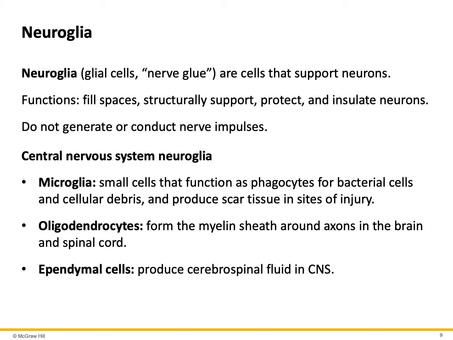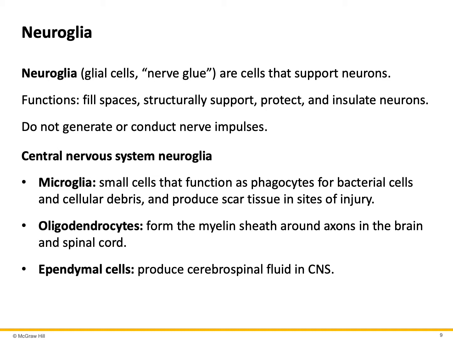neuroglia cell in the central nervous system include microglia. And microglia are basically macrophages in the nervous system. Their function is to engulf and eat and break down things that are not needed anymore. This can include a bacteria, a faulty protein, a dead cell, what have you. Then we have oligodendrocytes, and the function of oligodendrocytes is to produce or form myelin sheath around the axons in the brain or spinal cord.